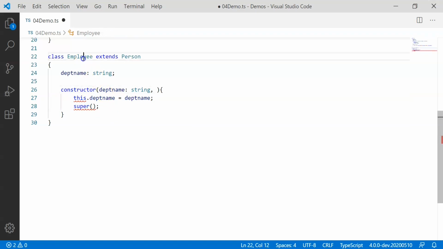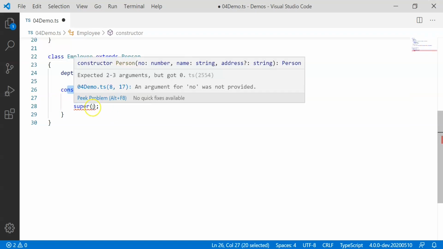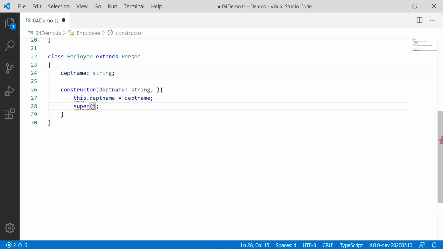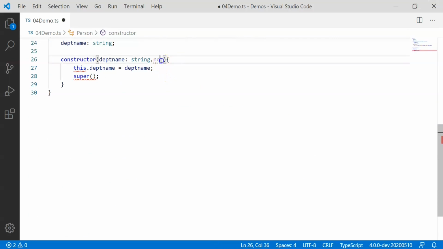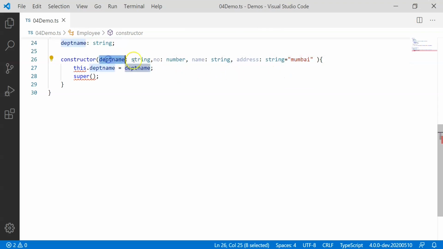Either you can expect the parameters in the employee's constructor and pass those parameters to super, so that the object gets initialized for person, or otherwise you can pass hard-coded values if that works for you. So I'll expect three parameters now, the same sort of parameters: number, name, and address. I'll keep address at the last because it is a default parameter. So I have department name asked first, then number, then name, and then address.